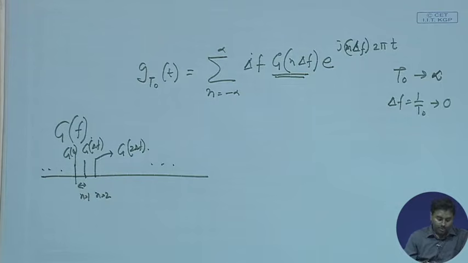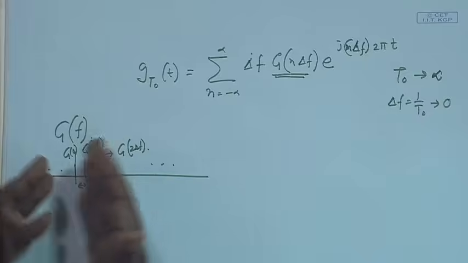So, basically it is almost like there is a continuous function G(f), and whenever we put these different values of n, we are actually sampling this function at del f intervals. Now, as long as this del f is becoming infinitesimally small, all these samples are coming closer and closer together.